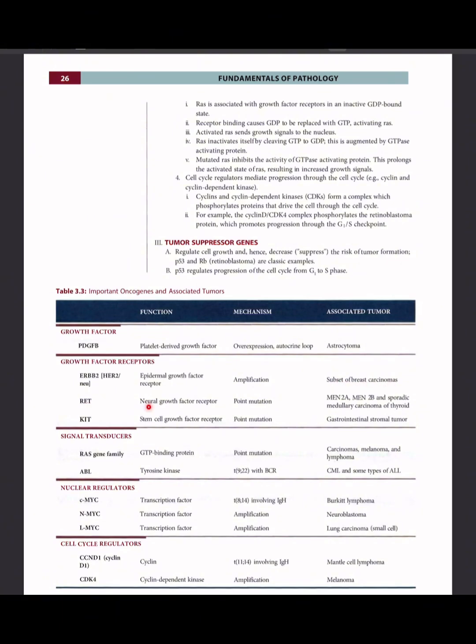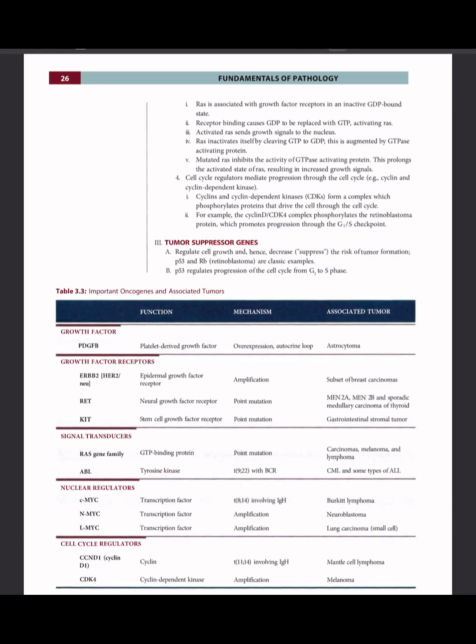RET, neural growth factor receptor. Mechanism, point mutation, MEN2A, MEN2B, and sporadic medullary carcinoma of thyroid. KIT, stem cell growth factor receptor. Mechanism, point mutation, and associated tumor is gastrointestinal stromal tumor. Signal transducers, RAS gene family. Function is GTP binding protein. Mechanism, point mutation, and carcinomas, melanoma, and lymphoma are associated tumors.